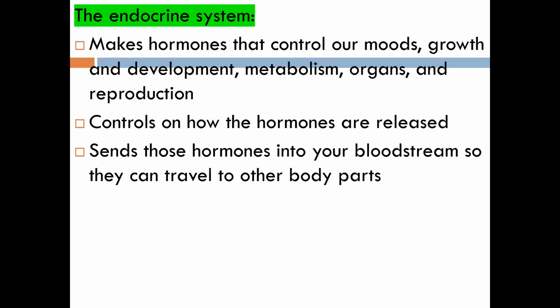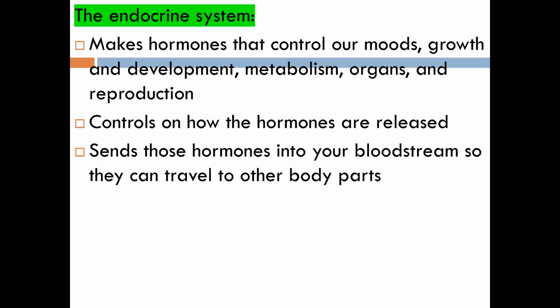So are you clear, all of you? Yes, ma'am. Let me repeat one more time. The endocrine system makes hormones. What will the hormones do? They will control our mood, growth and development, metabolism, organs, as well as reproduction. It can also control how the hormones are released.